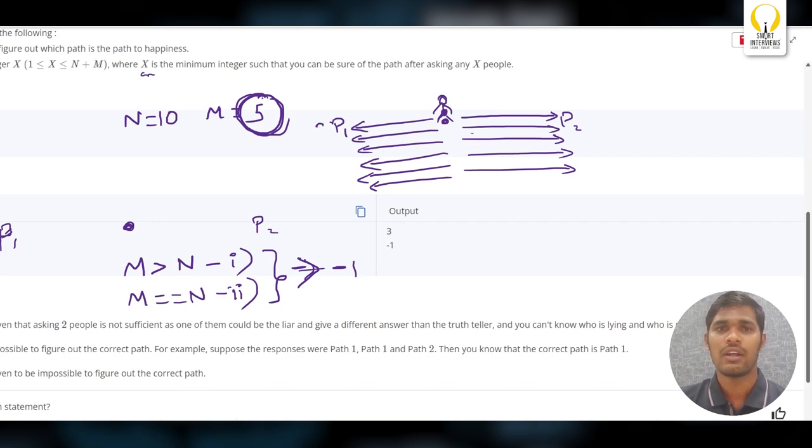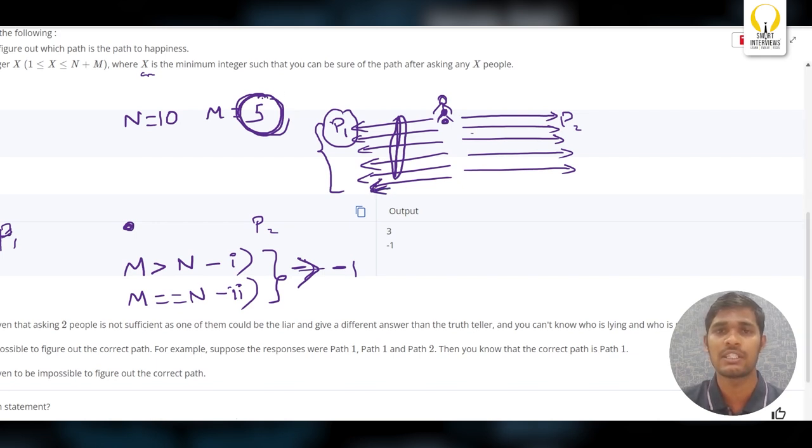Here, more than M people are telling P1. That means if you exclude these 5 people, assume that these 5 people are liars. Can I say that this person is telling truth at least? Yes or no? We have only 5 liars. There will not be more than 5 liars. So 5 people are telling that P1 will be the happiness, but you still don't trust them because you don't know whether they are telling truth or false.